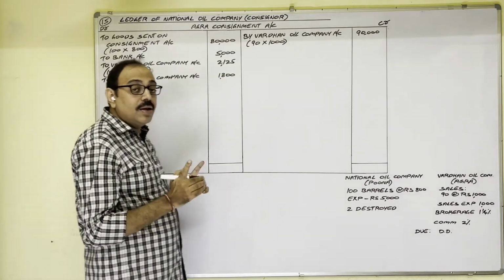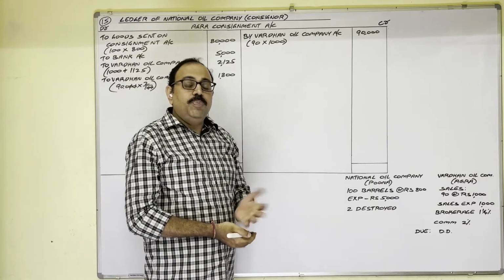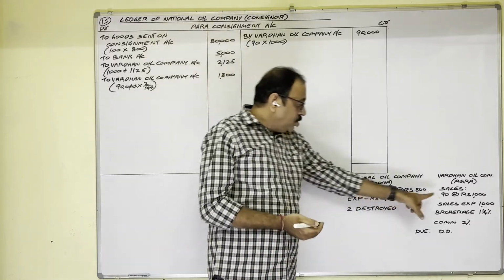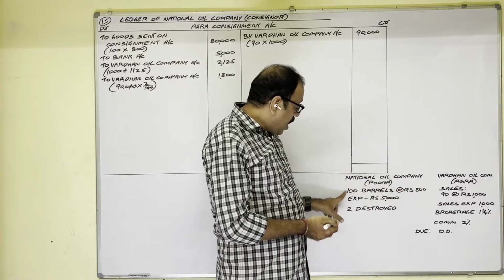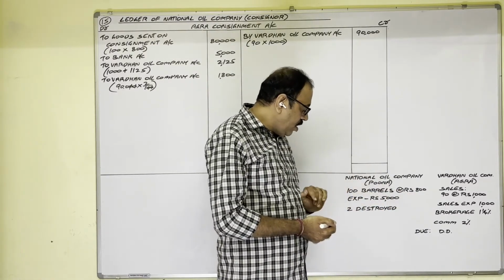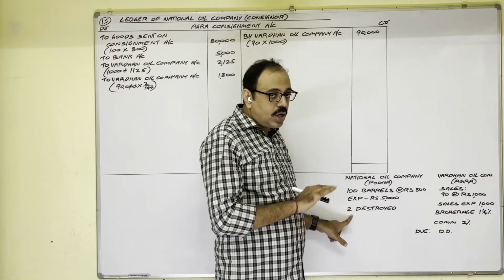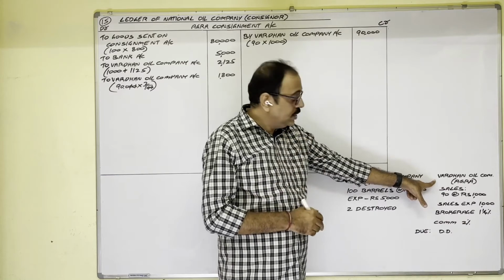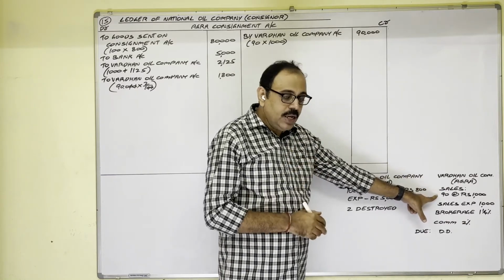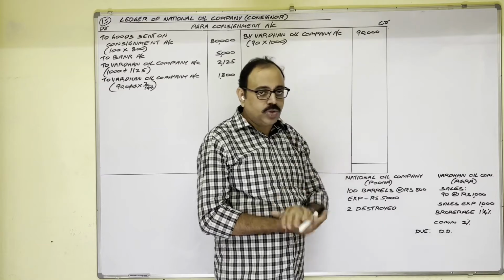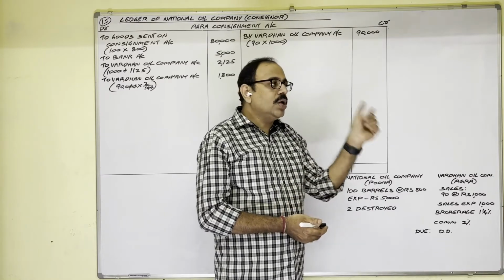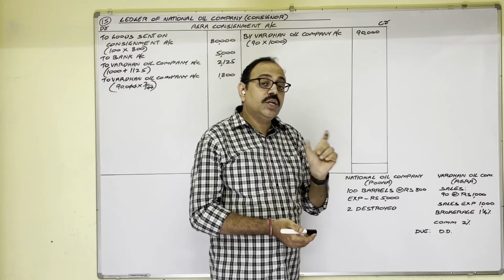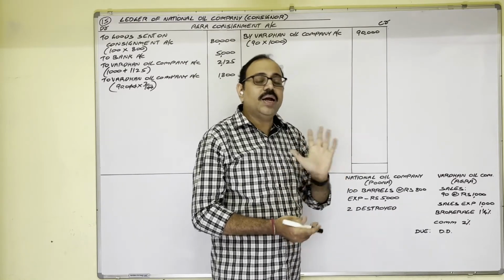Finally, we have to calculate unsold stock value. In previous problems, how we used to calculate unsold stock value? Unsold stock quantity: 100 barrels are sent by consignor, 2 barrels are lost in transit. So consignee received 98 barrels, consignee sold 90 barrels, means 8 barrels are unsold. So we used to take cost price of these 8 barrels, and add proportionate direct expenses of consignor and consignee.